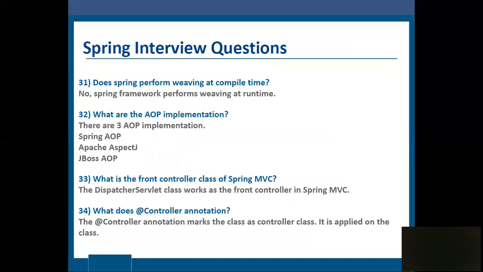Does the Spring Framework perform weaving at compile time? No. The Spring Framework performs weaving at runtime. What are the AOP implementations? There are three AOP implementations: Spring AOP, AspectJ, and JBoss.